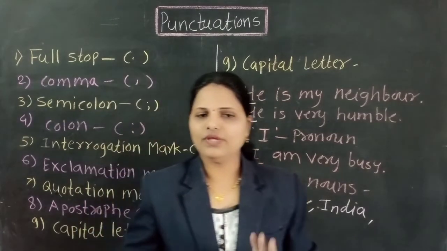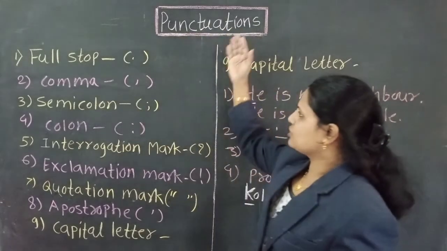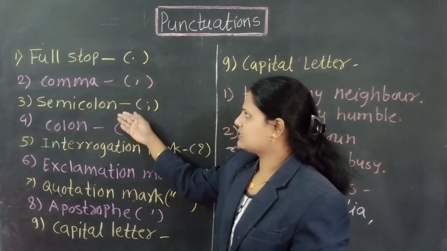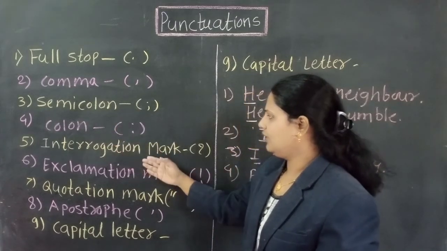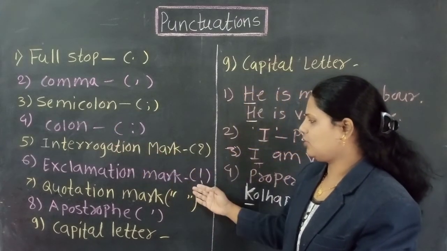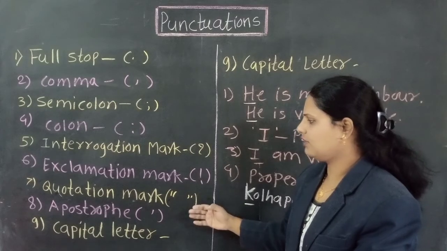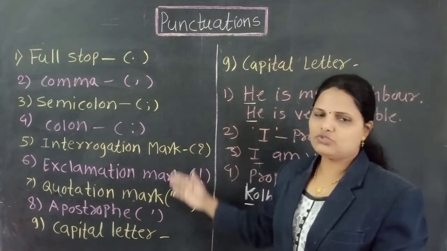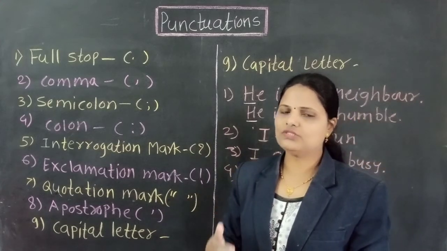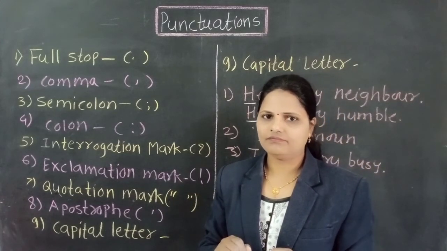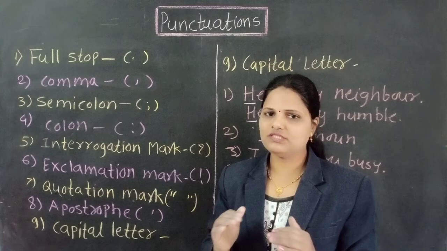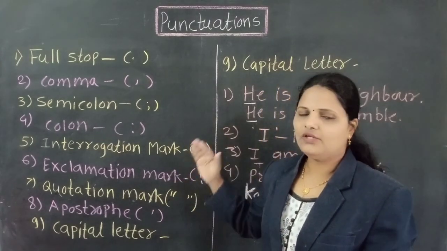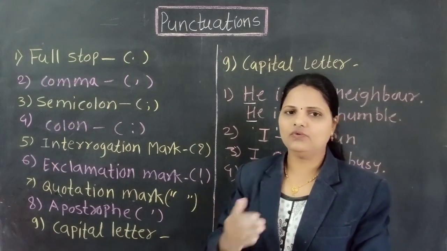So now we have learned all the punctuation marks. We have learned full stop, comma, semicolon, colon, interrogation mark, exclamatory mark, quotation mark, apostrophe and capital letter. All these punctuation marks we will use in writing skill. Okay, now you have to pause this video and write whatever I have written here. You have to copy this in your notebook.